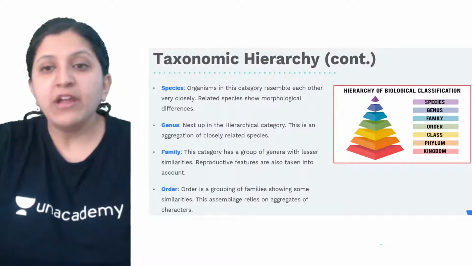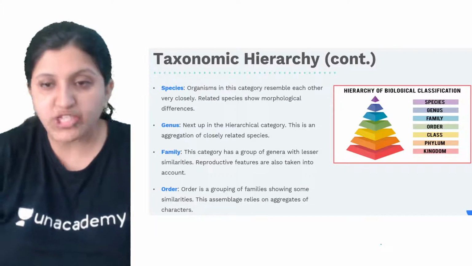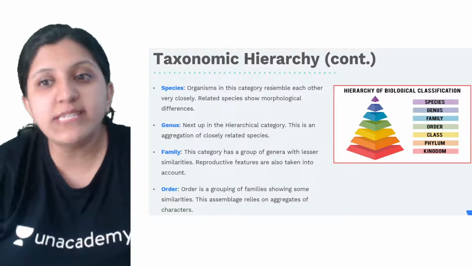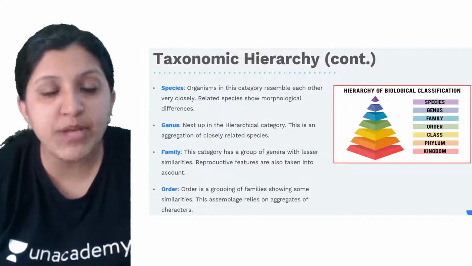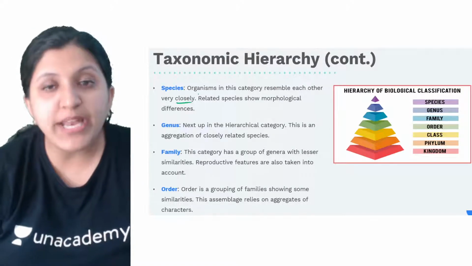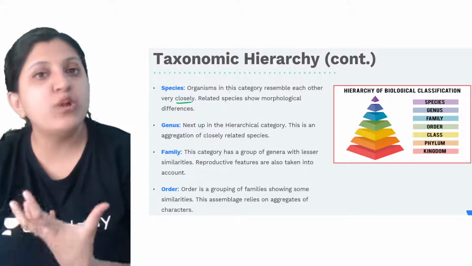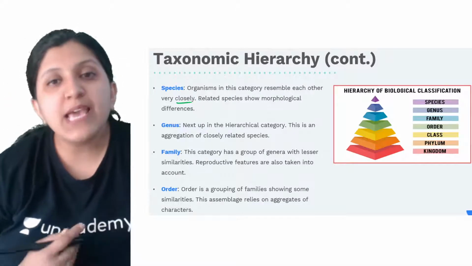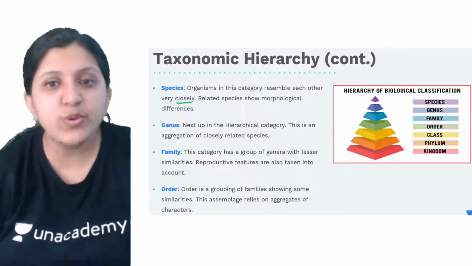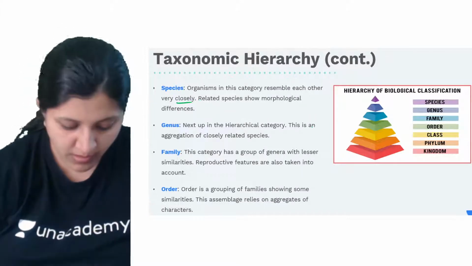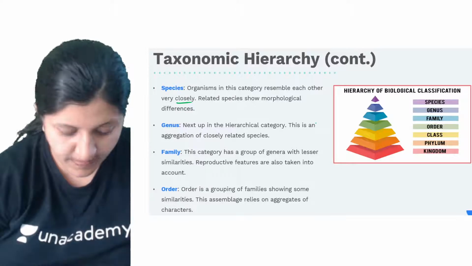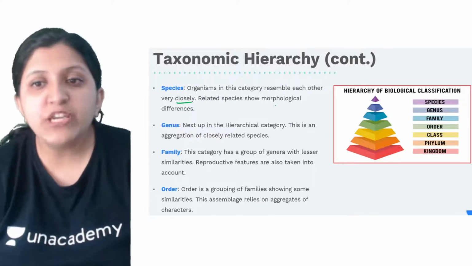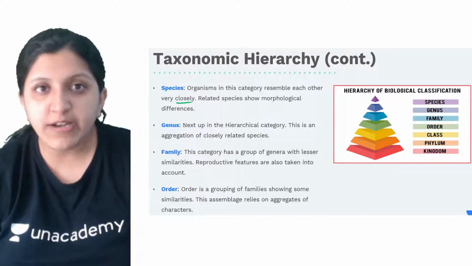Now, taxonomic hierarchy. Organisms in the species category resemble each other very closely, so there is a very close relationship between the species, meaning they have similar characteristics. Related species show morphological differences.